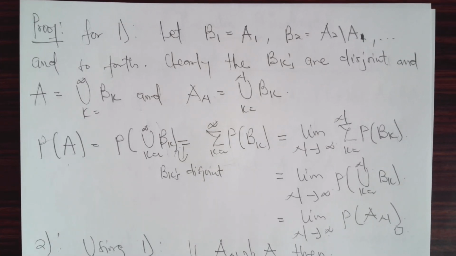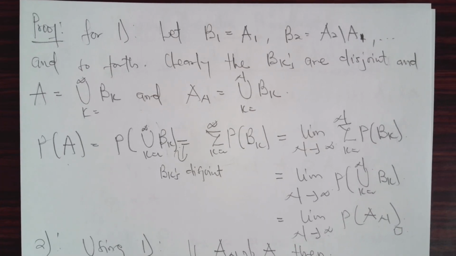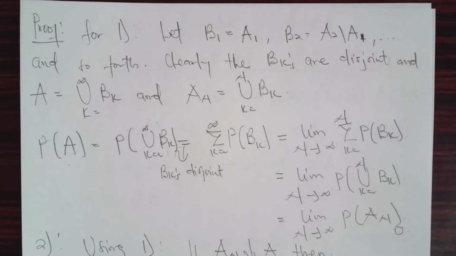So proof of 1. Since the A_n are approaching A from below, and the A_n are subsets of each other, we need to create some kind of disjointness in the A_n. Note that at the end, the countable union of the B_k will be equal to the countable union of the A_k. The B_k are disjoint, and A is equal to the countable union of the B_k.